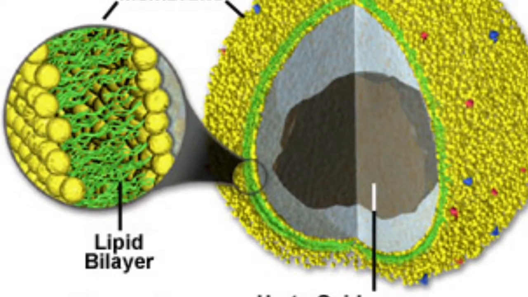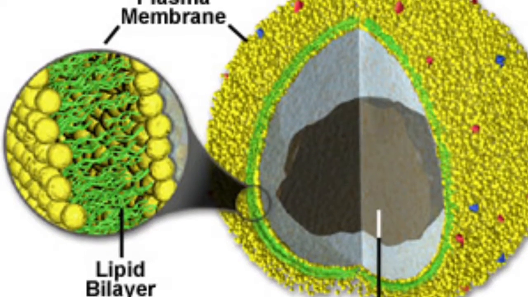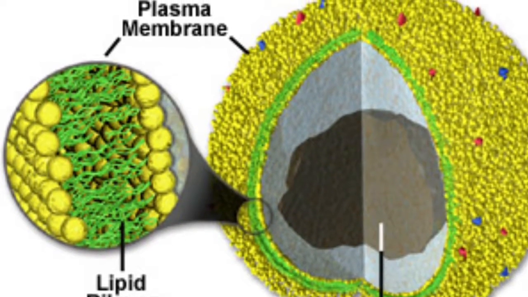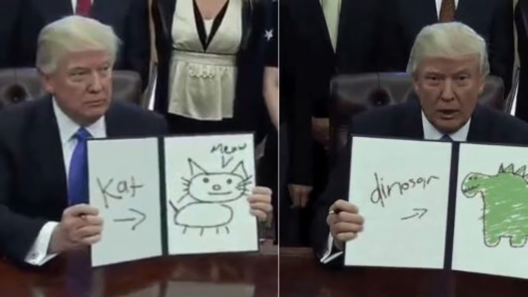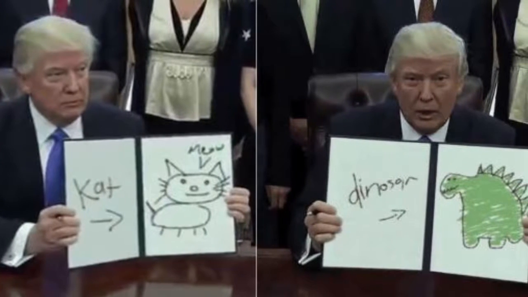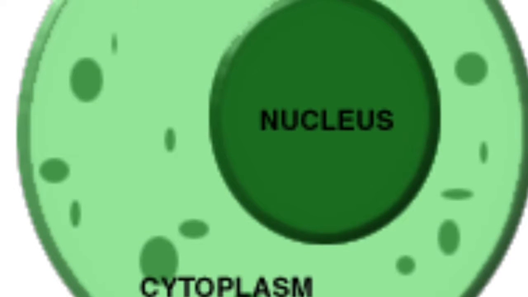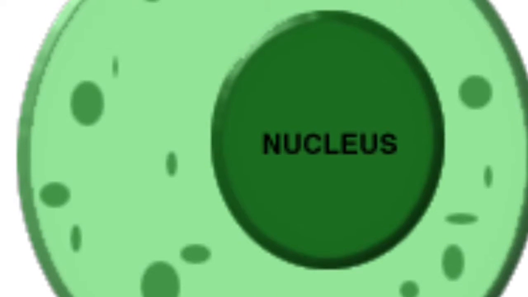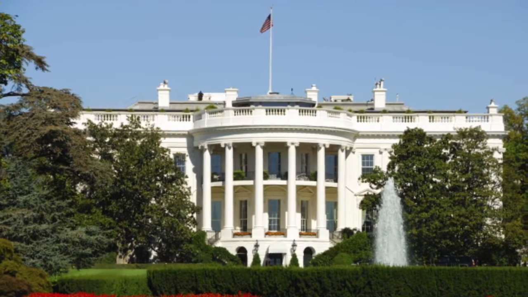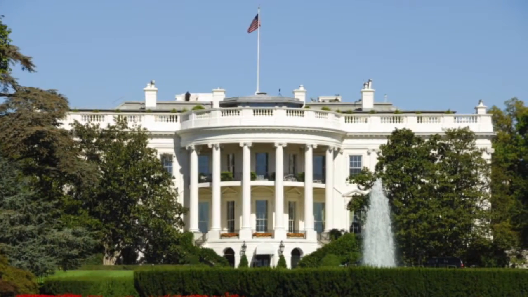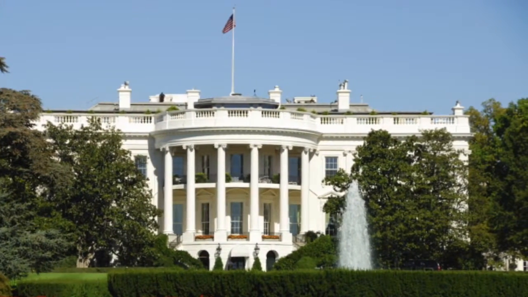Next, we have the peroxisome. The peroxisome breaks down long chains of fatty acid, usually into shorter chains of fatty acid. This is similar to how the president can pass executive orders to solve problems. The cytoplasm is essentially where all of this takes place, inside the cell. The cytoplasm is the White House itself, because this is where all of these people and actions happen.